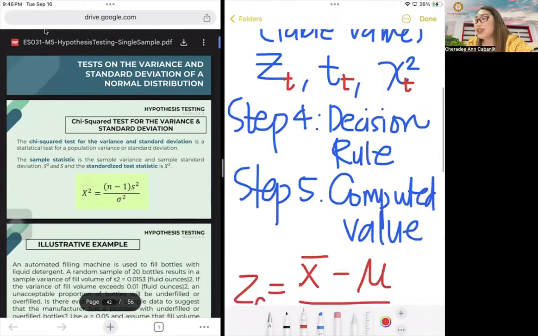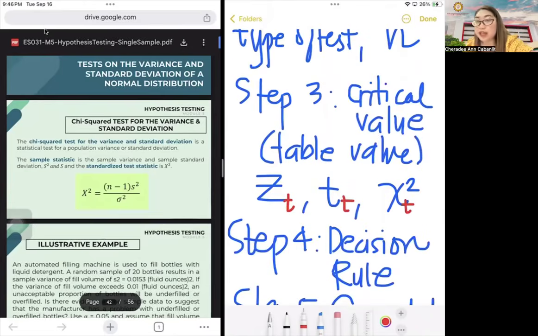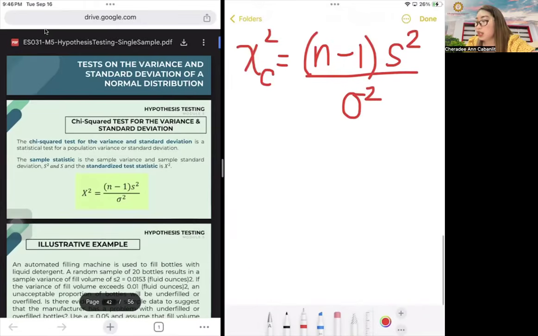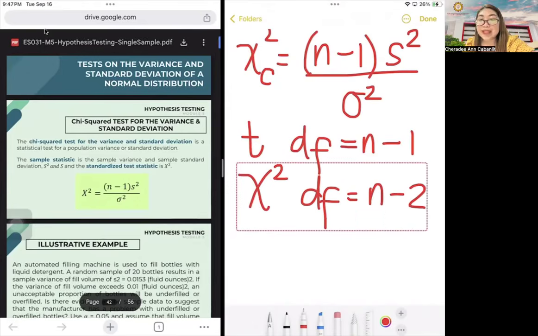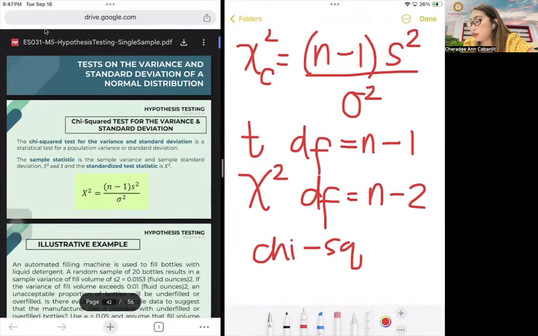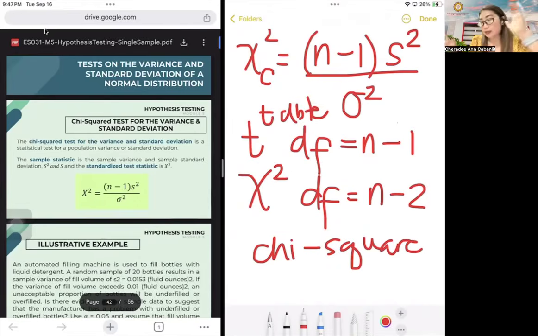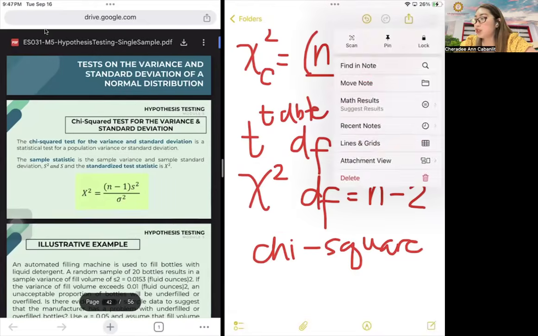Now, how do you get the table value for chi-square? Remember, if it's t, the df is n minus 1. For chi-square, the df is n minus 2. That's the only difference between the two. But you have to use the chi-square table for this, and the t-table for the other. So they are different. Let me save this one.